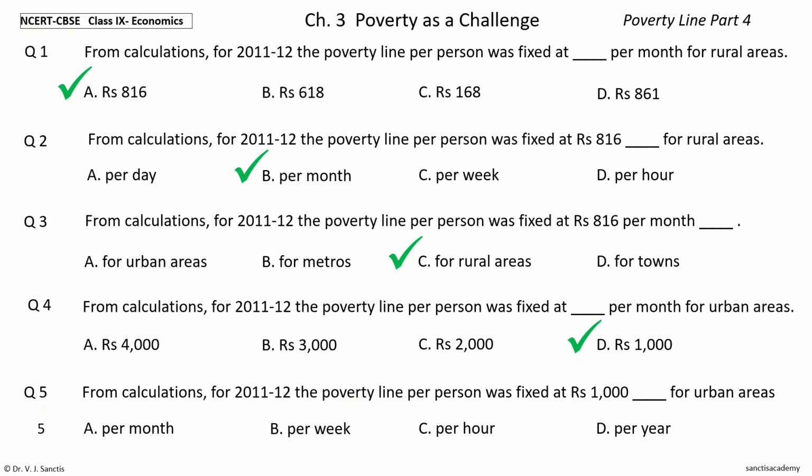Your time to choose. And the answer is per month. So, from calculations for 2011-12, the poverty line per person was fixed at rupees 1,000 per month for urban areas.